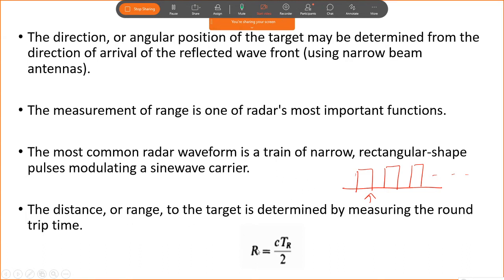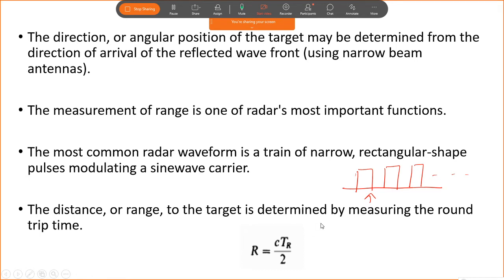Now as I said, the range can be measured using the time taken to travel from the transmitter to the target and, as the reflected signal, be received at the receiver. That is called the round trip time. Based on this round trip time, we can estimate the distance or range of the target.